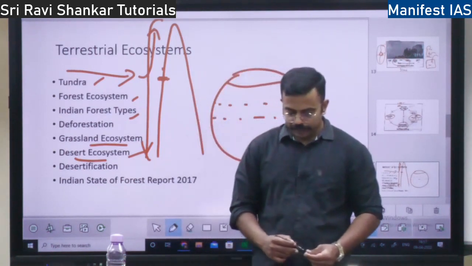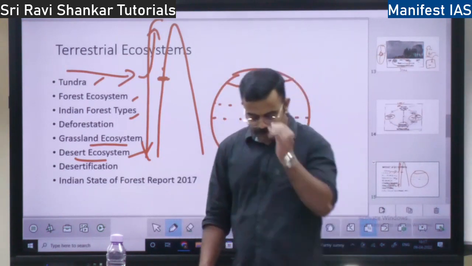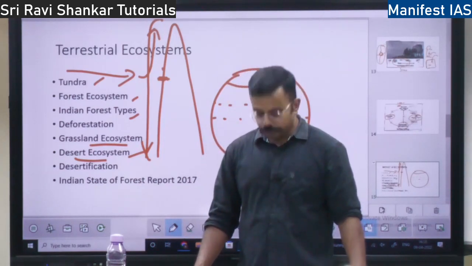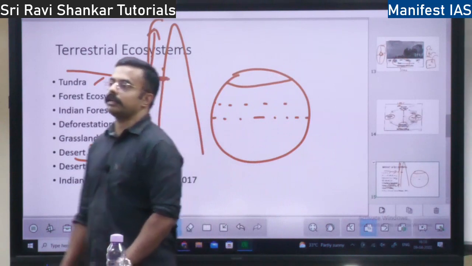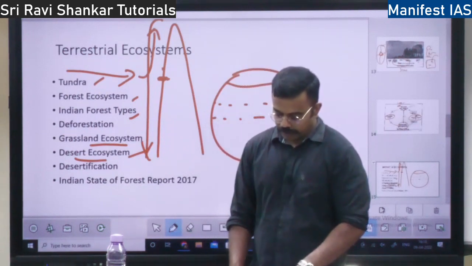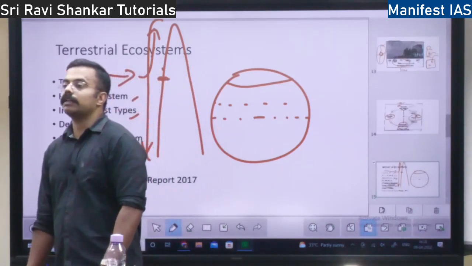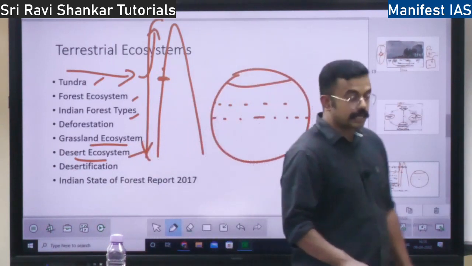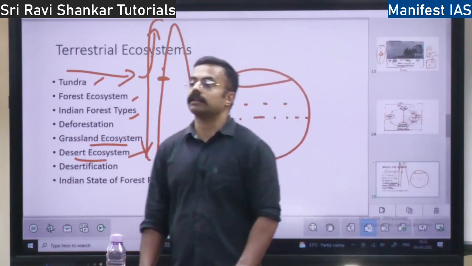The Indian desert is also called the Thar desert. It's a very hot region. Here you will find excessive drought. A lot of drought is there in this region, right? The monsoon rains won't reach this region. Monsoon rains won't come to the desert region. So during the summer the heat will be very high, whereas in winter the temperature will go below freezing point. You might be amazed. Even in the desert, the temperature will go below freezing point during the winter, right?